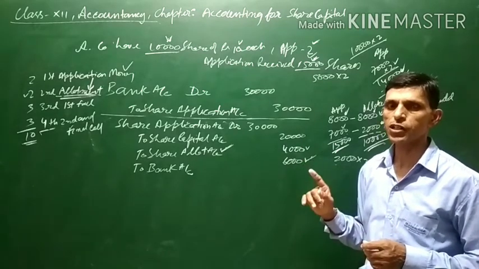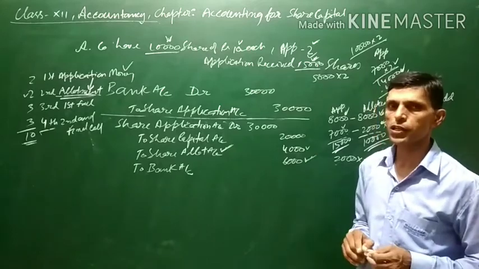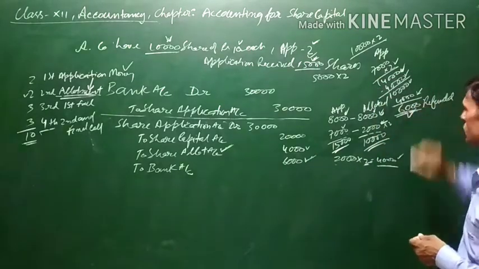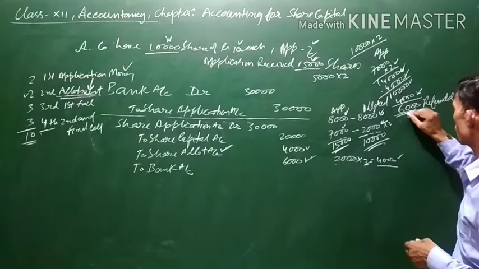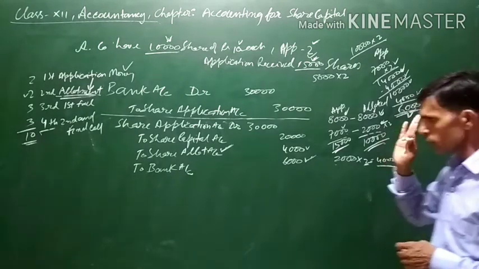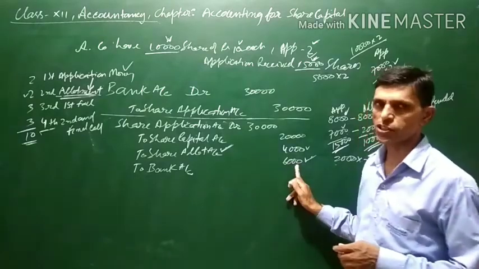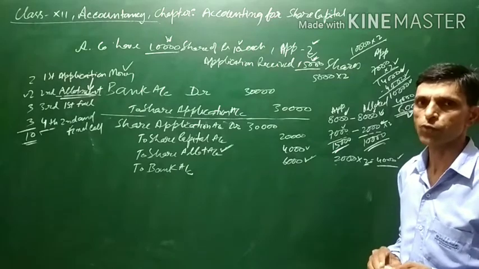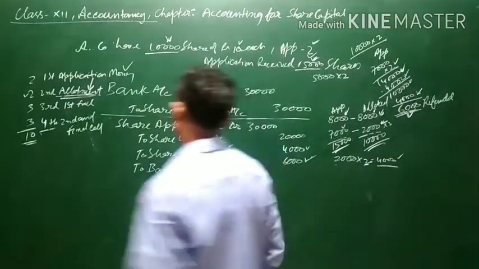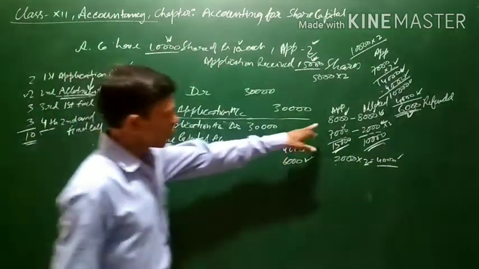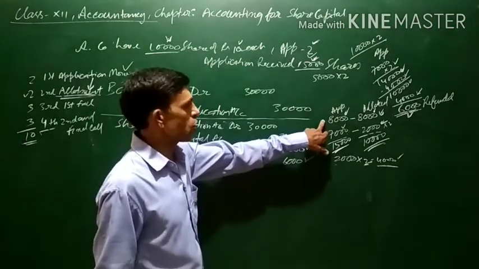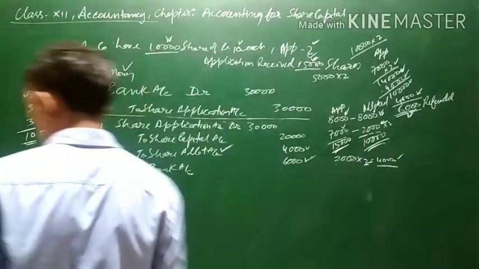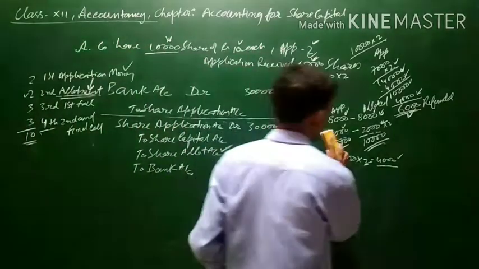Otherwise, if it is mentioned in the question that excess application money will be adjusted toward allotment, so this 6,000 will be adjusted toward calls also. If not mentioned, then excess application money after allotment will be refunded. That is why this 6,000 has been refunded. There can be one more situation. This was the situation wherein some applicants were allotted full and some were allotted pro rata. Now, one more situation can be there.